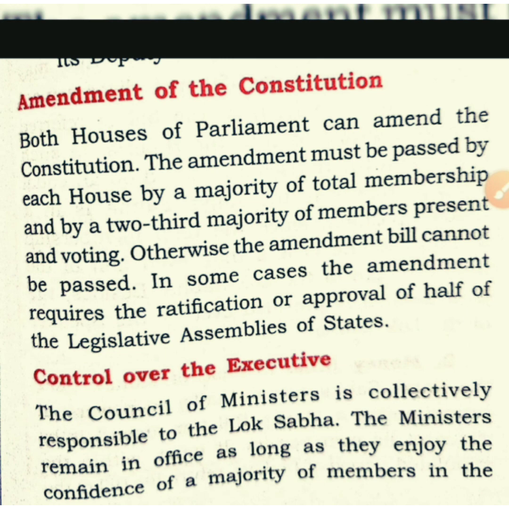So next one, control over executive. It means Parliament has control over the executive in different ways. We have discussed already no confidence motion, censure motion, and adjournment motion. In this topic we will discuss how Parliament can control the executive by these motions. So one by one we are going to explain.